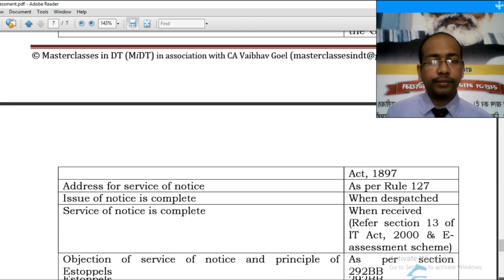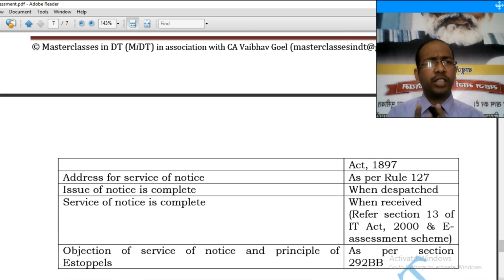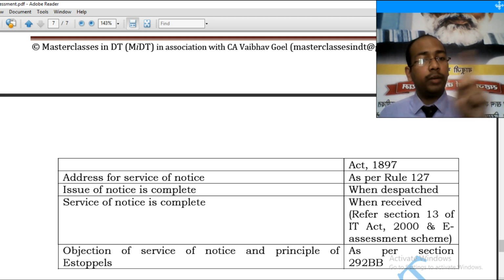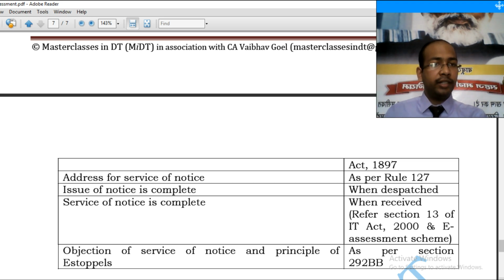Alright. When can an assessee make an objection? Assessee can make an objection only during the proceeding as to service. However, he can make objection as to issuance at any time. For that, you have to watch my video number 1, the State versus Lakshman Das Khandela. So I hope I would have summarized section 143.2 in the best possible manner.